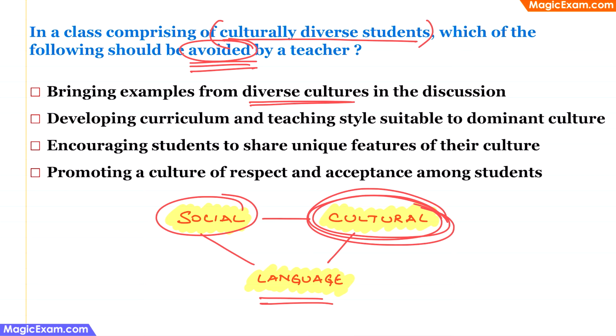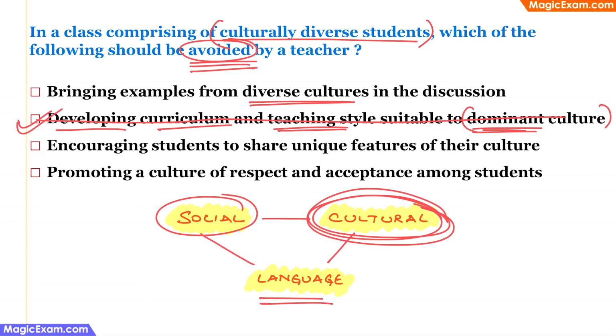And the next one, developing curriculum and teaching style suitable for the dominant culture. That is, if there is a majority of students from one state, and all the curriculum and teaching style is geared towards only that dominant culture, that is the majority state, then the children from other states may not be able to understand much. Therefore, this should be avoided. That is, all states or all cultures should be given equal importance, and all the students should be encouraged to share information and knowledge from their own culture. Therefore, developing curriculum and teaching style suitable for dominant culture should be avoided. Therefore, this is the answer here.